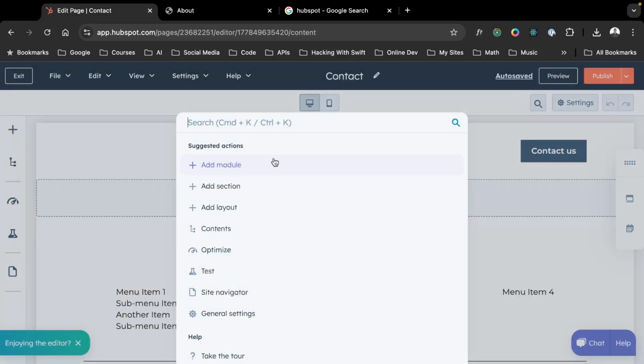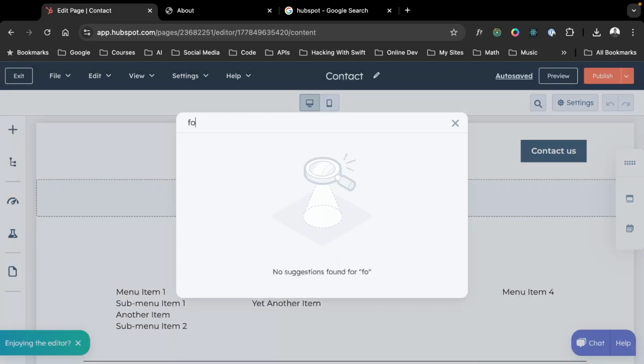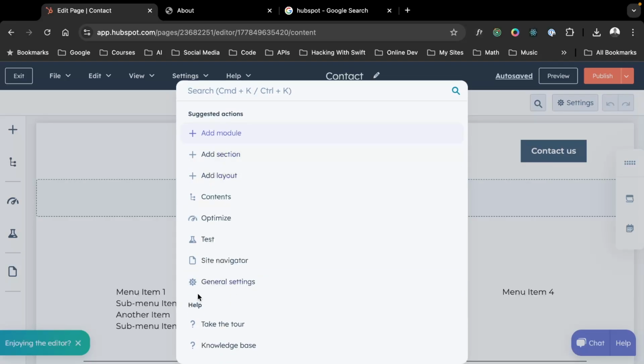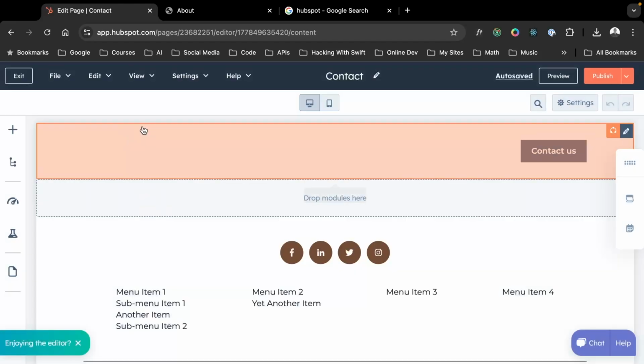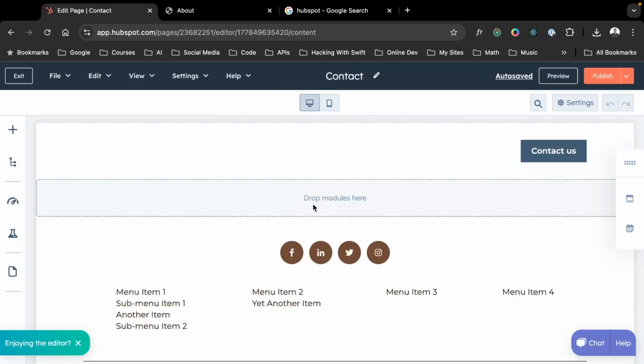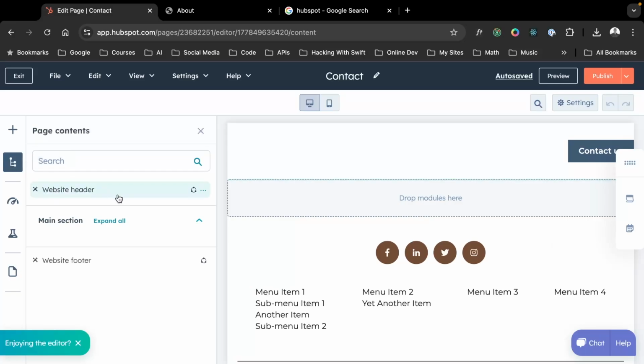If we want to search, we can search for a specific module. For example, I want to search for the form module. That's not there, okay. But this is what it's showing us in terms of search, right? General settings, test, optimize, contents. We're gonna get into this in a second. We can also view different breakpoints that we can optimize for. So we can create different designs for different breakpoints. But let's look at what we have over here. In contents, because we don't have any page contents, there's nothing here.